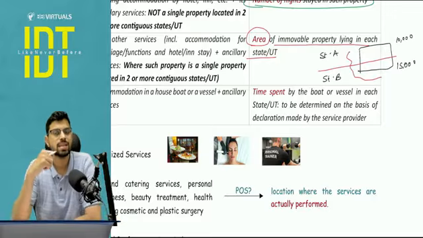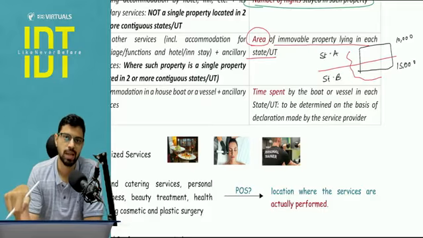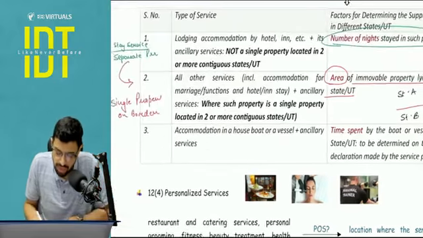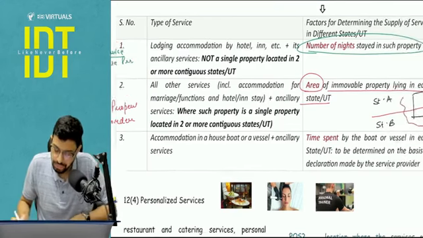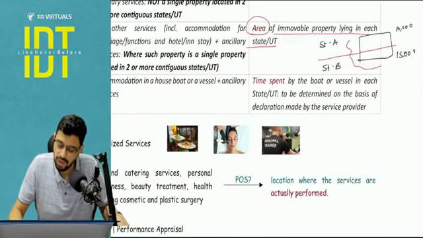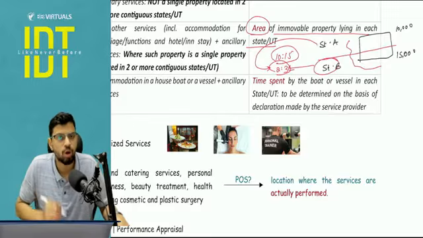So let's say it is some service other than accommodation, or it is an accommodation but in a single property. Case number 1 is a very specific case; apart from this, it will fall in case number 2. So here the total valuation will be divided in the ratio of 10:15, or we can say 2:3. State A will get 2 shares and state B will get 3.